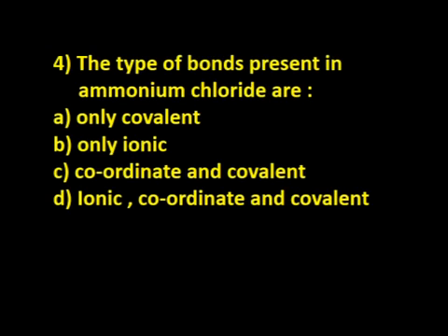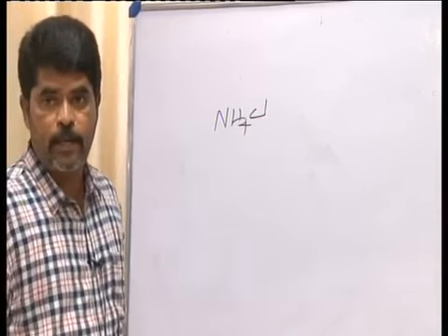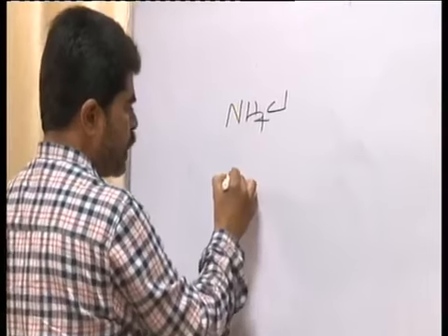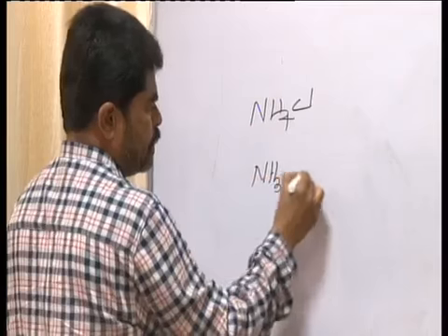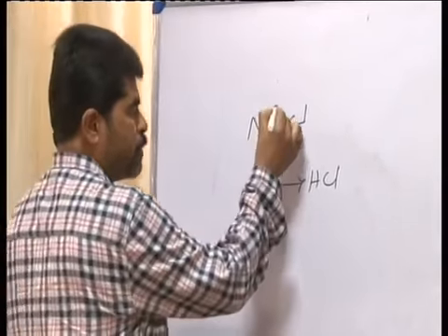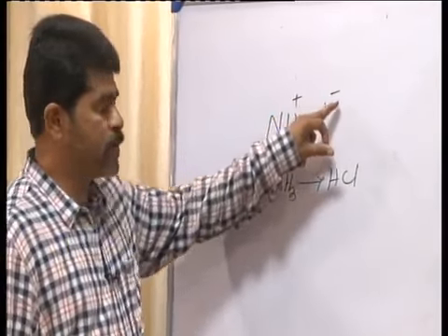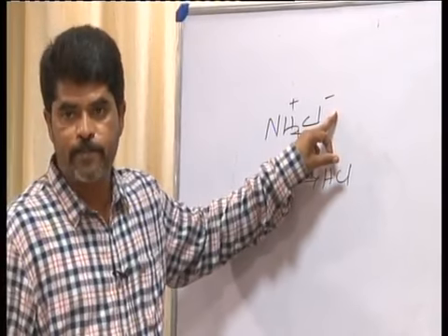Now the fourth question. The type of bonds present in ammonium chloride are very simple. Already we have discussed it under the synopsis. If you take ammonium chloride, NH4Cl, it may even be written like this, NH3 and HCl. It may also be written as NH4 plus Cl minus, which means it contains positive and negative charge. So ionic bond is present.